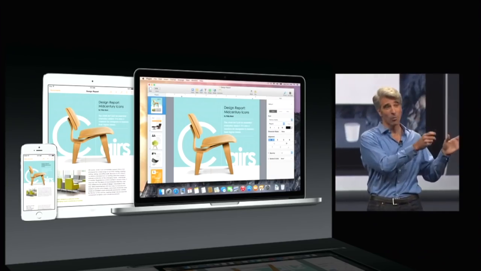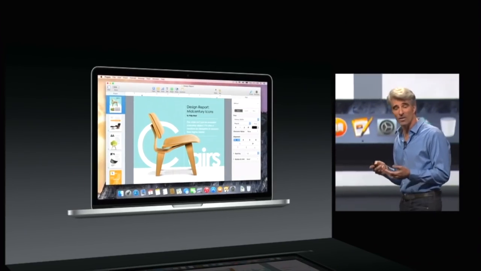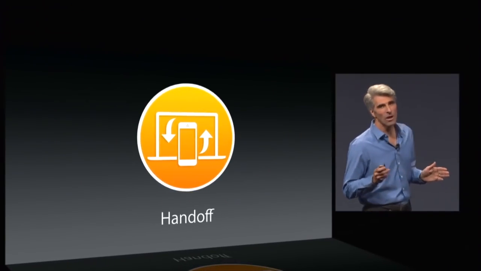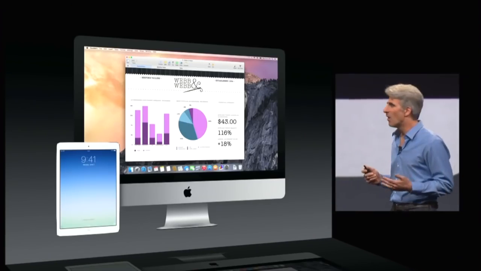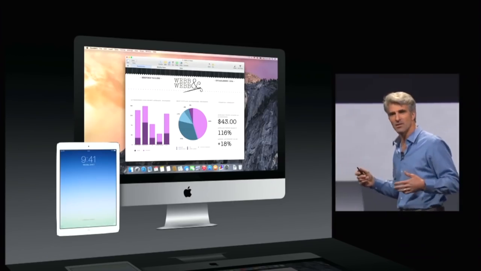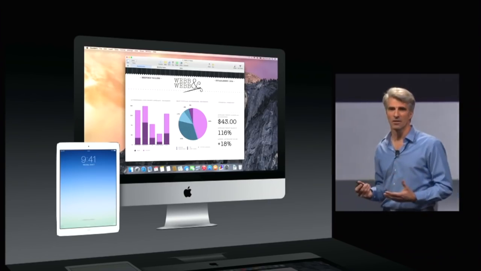Many of Yosemite's new features focused on the theme of continuity, increasing its integration with other Apple services and platforms such as iCloud and iOS. The Handoff functionality allowed the operating system to integrate with iOS 8 devices over Bluetooth and Wi-Fi, and enabled Mac users to make and answer phone calls, send and receive text messages, activate personal hotspots, or load items being worked on in a mobile app directly into macOS.